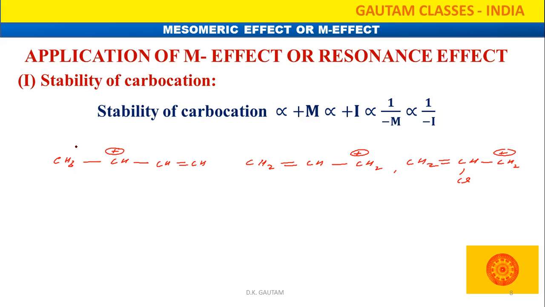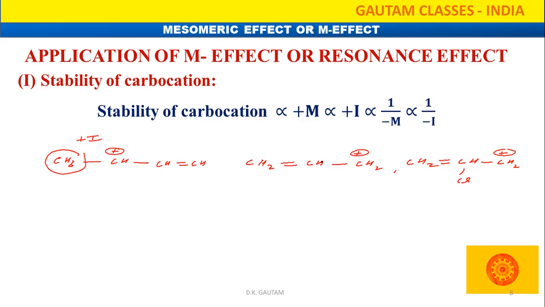So look here, that one is the plus I group, this one is the plus I group. What about here? And also the positive charge has conjugation with the double bond. So what will happen? The magnitude of positive charge is going to decrease by the plus I effect as well as by the mesomeric effect, because the positive charge and double bond are alternatively present. So definitely conjugation, and here by the conjugation as well as by the plus I effect, both effects are going to decrease the magnitude of positive charge.